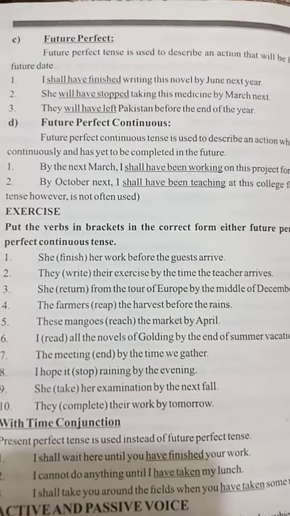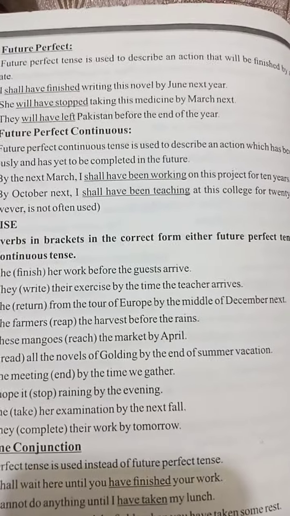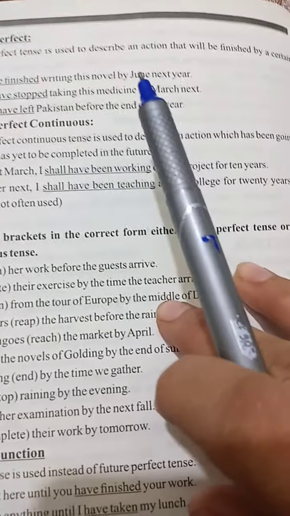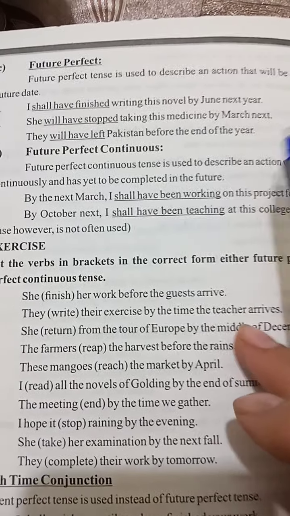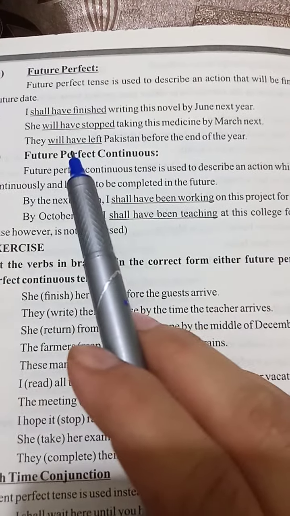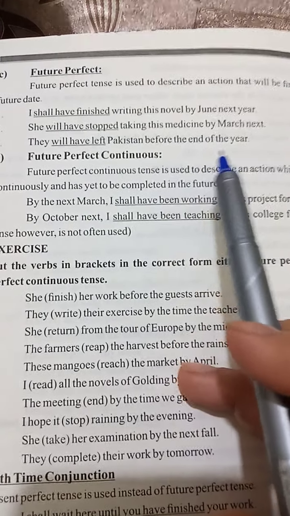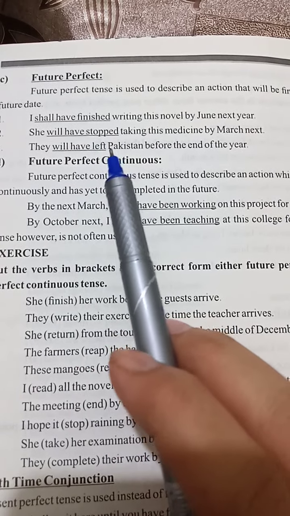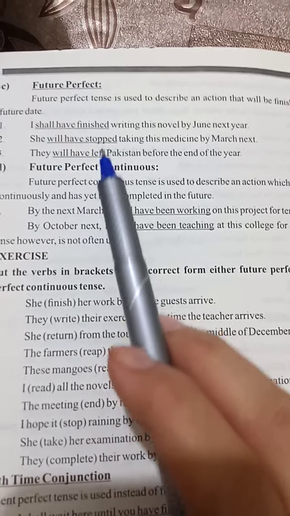Now move towards the next tense, future perfect tense. Future perfect tense is used to describe an action that will be finished by a certain future date. I shall have finished writing the novel by June next year. They will have left Pakistan before the end of the year. So will have or shall have will be used, and the third form of the verb will be used as the auxiliary verb and main verb.